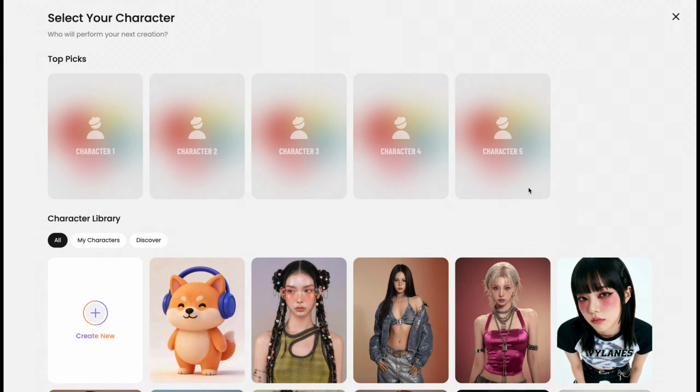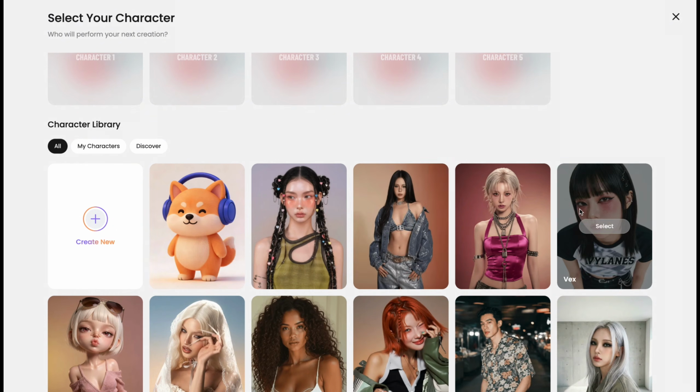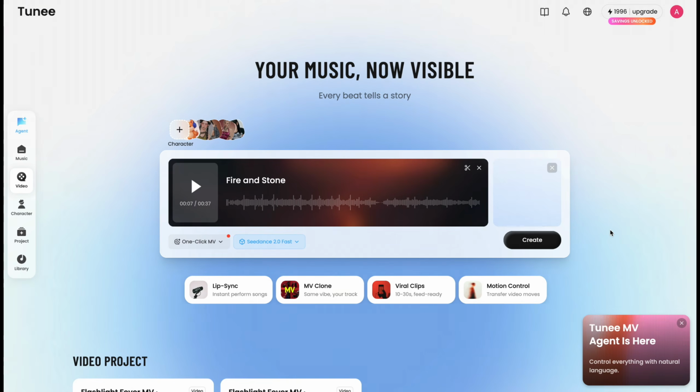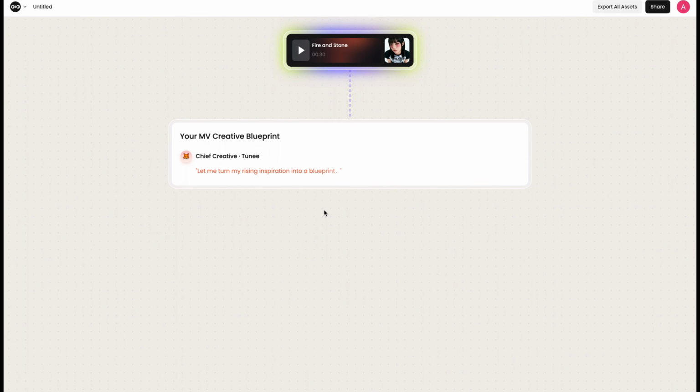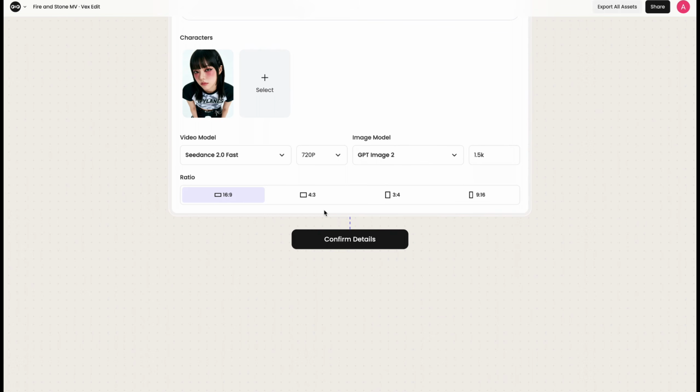Now it's time to add the character. You can upload your own character, create one, or choose directly from the built-in library. I'm choosing this one. Then click Create. After that, select your video settings. Seedance 2.0 as the video model. Resolution, GPT Image 2 as the image model. And choose your aspect ratio. I'm going with 16:9 for YouTube.